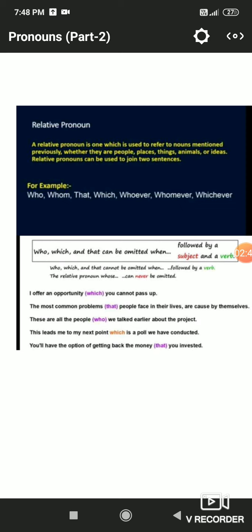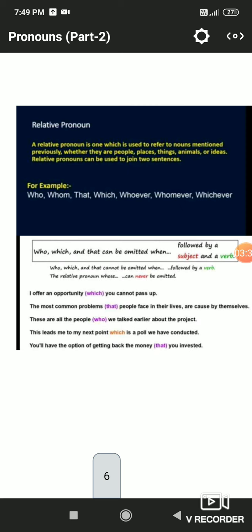But there are some places where we can omit these relative pronouns. So let us start discussing the omission of relative pronoun, because it is not always required to use relative pronoun to show the relationship, to show the association of that noun or pronoun with the remaining part of the sentence. Sometimes it is already clear to the listener, like: I offer an opportunity which you cannot pass up. Here the word which is written in bracket can be omitted, which is working as relative pronoun here. In all these sentences, the relative pronouns which are written in brackets can be omitted.